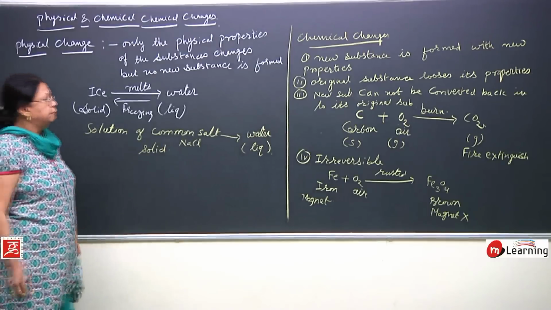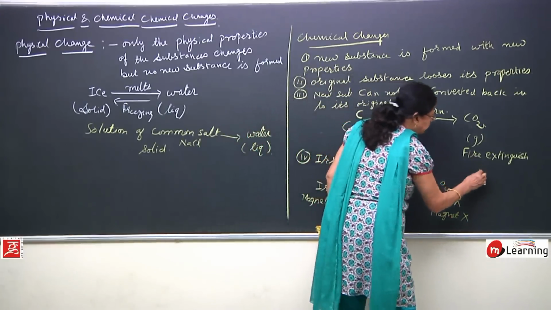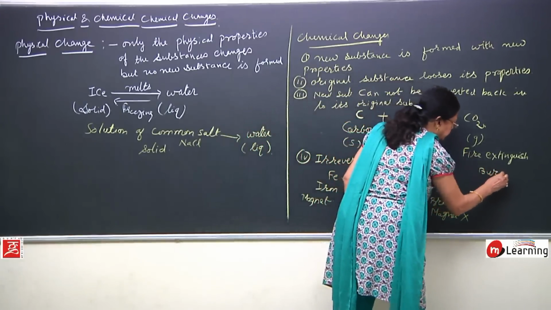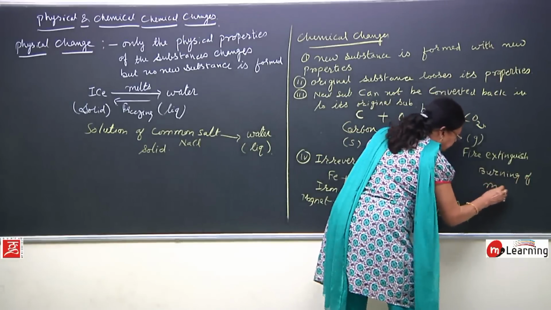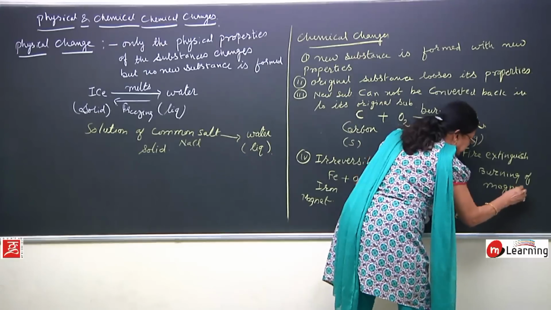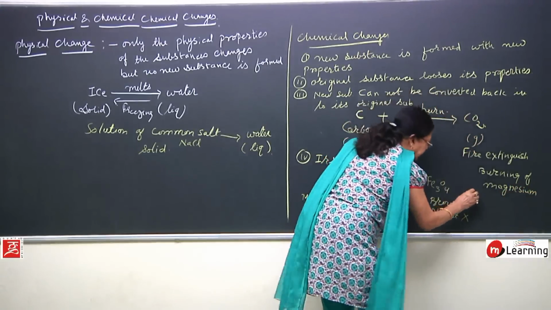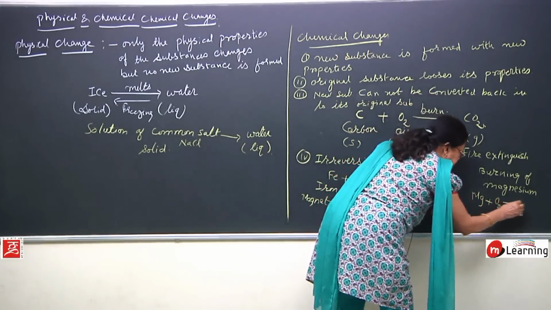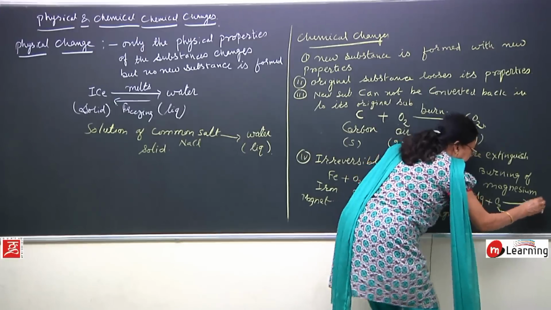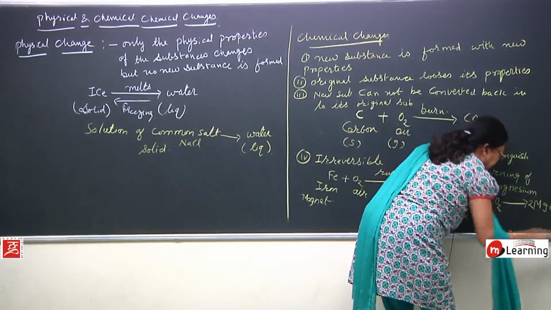Now, one more example I will give you, that is burning of magnesium. If you burn magnesium, then Mg, that is magnesium, combines with oxygen and forms magnesium oxide.